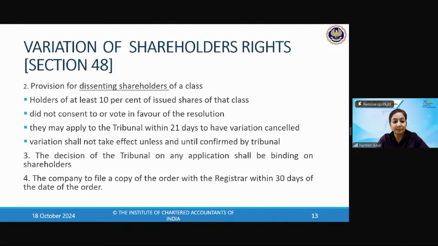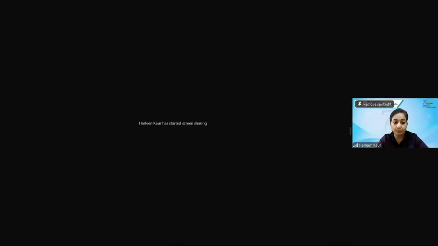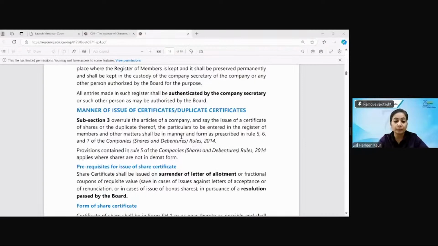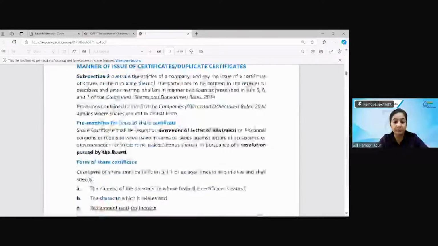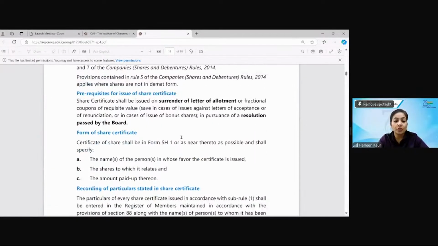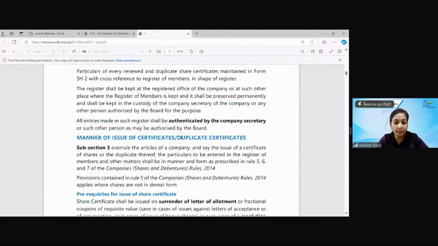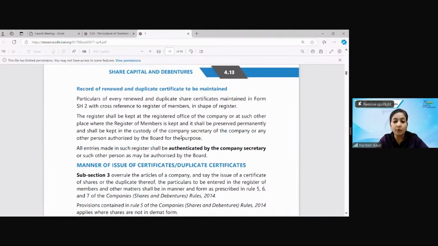All right. So section 41, we have done voting rights. Section 47 also we will first see from the study material. So children, all those who were having doubts over here, let me first clear your duplicate share certificate doubt. In which form number do you have to issue the share certificate? Quickly answer me in the chat box.